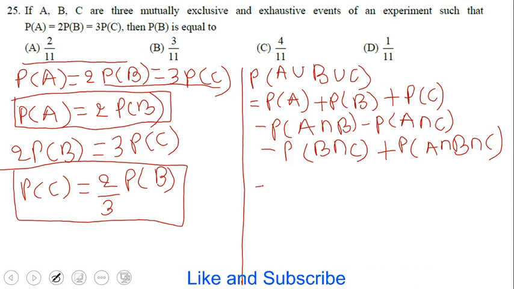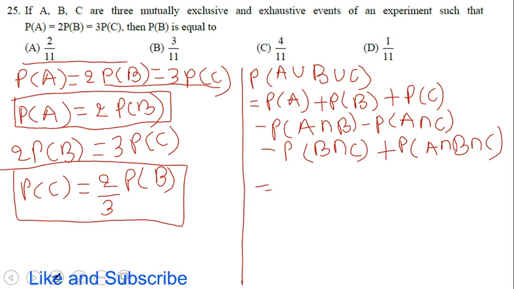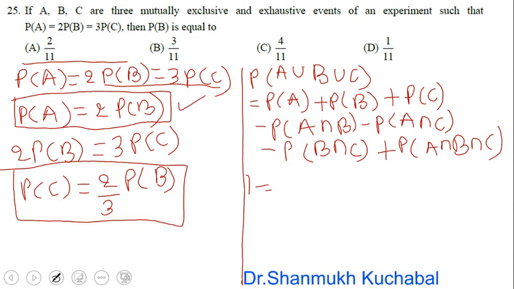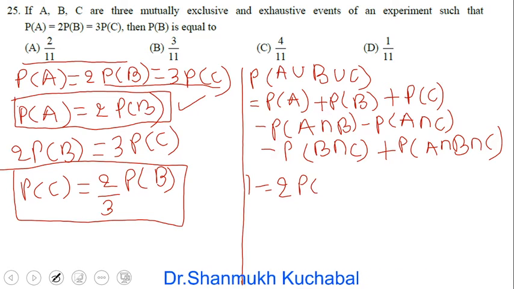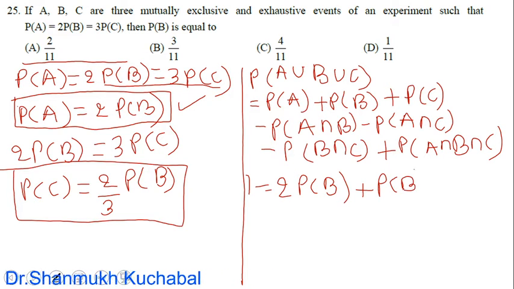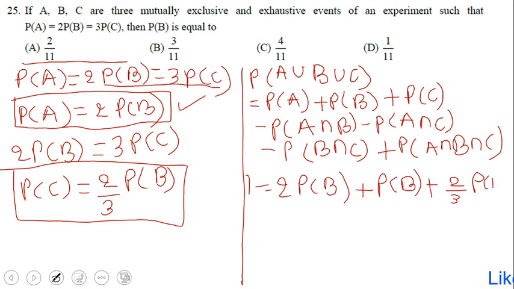So further, the probability of A union B union C is 1, we have to take it. So this is equal to 1 here. The union of all, the maximum probability, is 1, so we have to take it as 1. Further, the probability of A we have written as 2 times P(B), and P(B) will be as it is, and the probability of C is 2 divided by 3 times P(B), which I have taken from the second expression here.